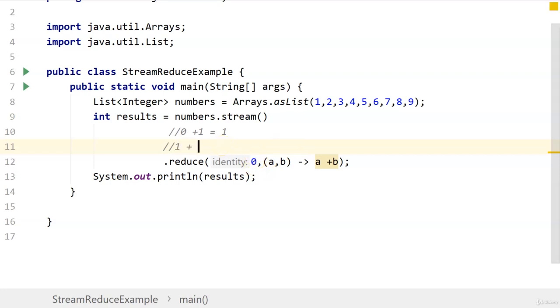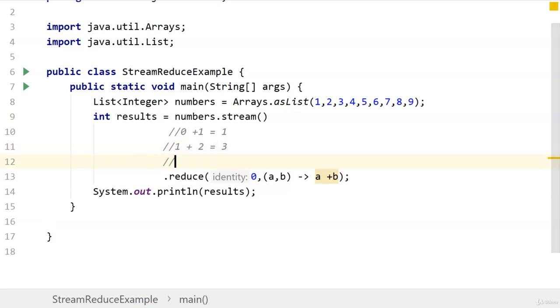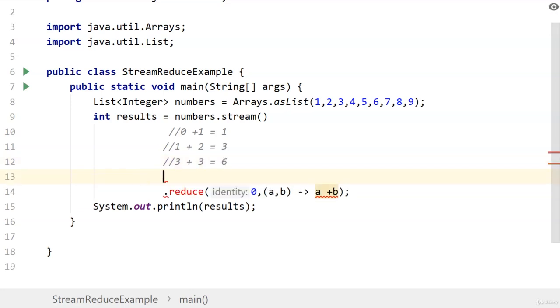So it will be adding 1 plus 2, which is equal to 3. Now the sum is 3. So 3 plus 3 is equal to 6, and then 6 plus 4 is equal to 10, and 10 plus 5 is equal to 15, and 15 plus 6 is equal to 21.